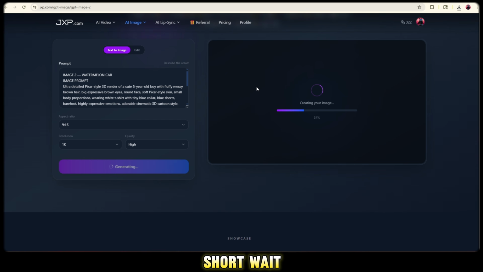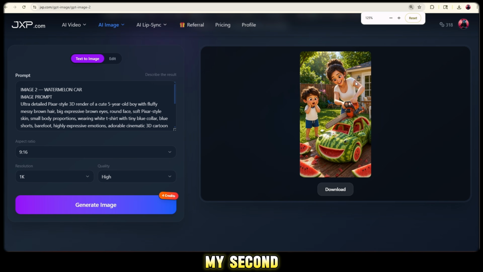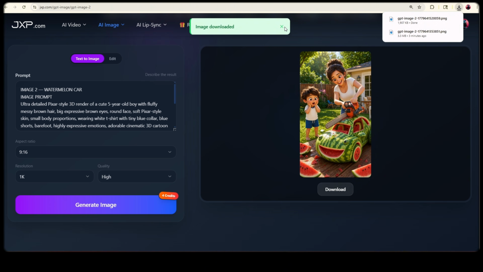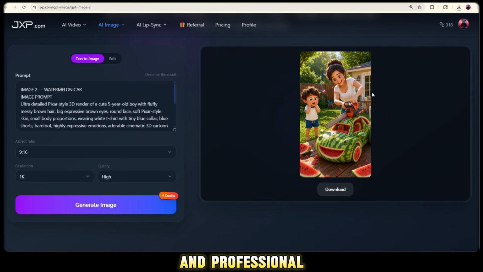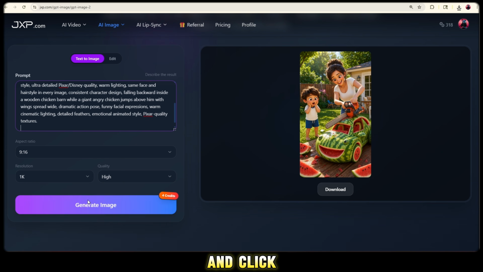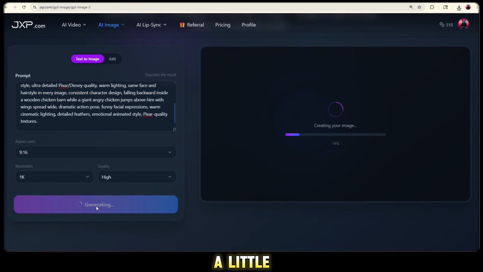After a short wait, wow, viewers! My second image is also ready, and you can clearly see how amazing the quality looks. The cartoon style, character consistency, cricket-style visuals, everything looks super engaging and professional. Now once again, I'll copy my next prompt, paste it, and click Generate. After waiting a little, boom!